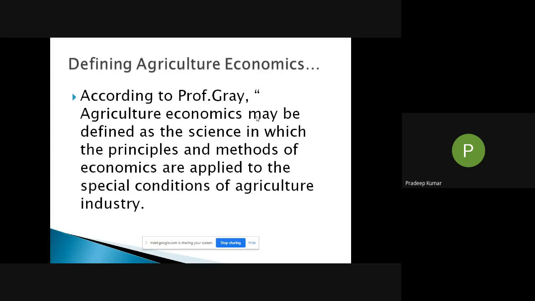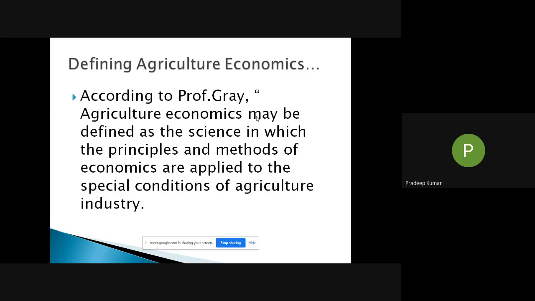So in short, we may define agriculture economics as an applied science which is mainly concerned with economic problems that are associated with farmers' effort to make a living. So here, the economic agents are farmers, and farmers try to make a living, or they are trying to get some income through this farming or agriculture operations. So it's always associated with the farmer's effort, farmer's job to make a living out of the agriculture activities.